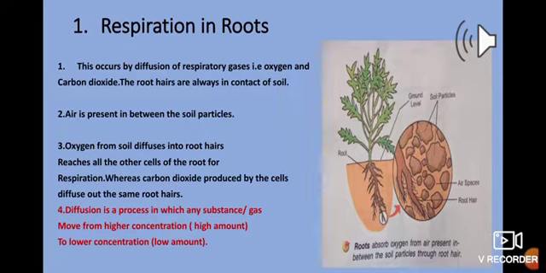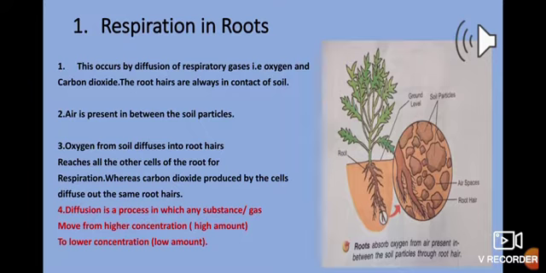Air, by air I mean oxygen. If you look at the structure of roots, these roots have thread-like structures or extensions coming out from it. These are known as root hairs. So these root hairs play a very important role in intake of oxygen and outgoing of carbon dioxide.